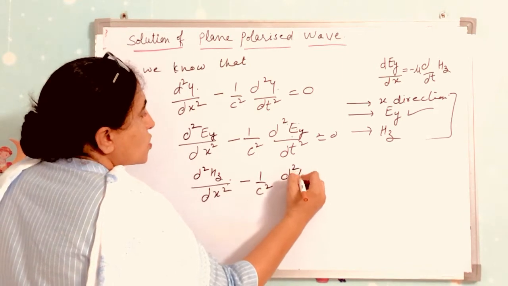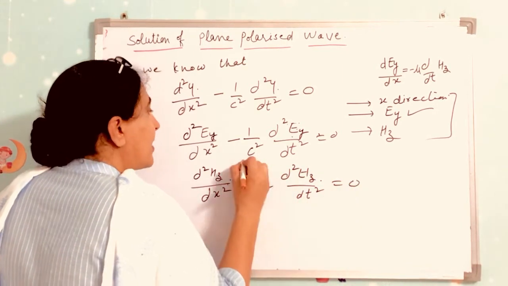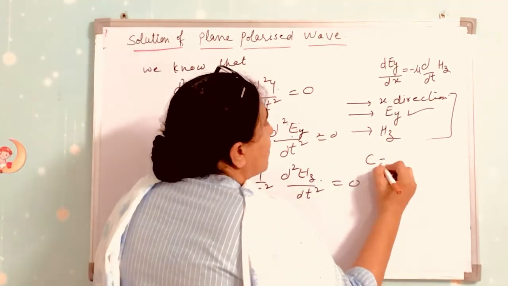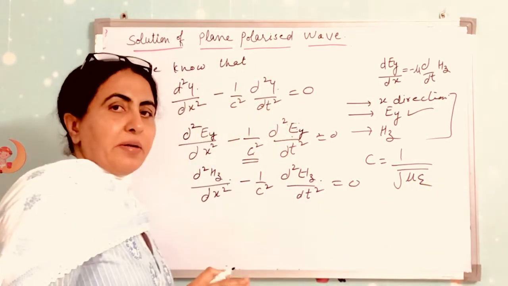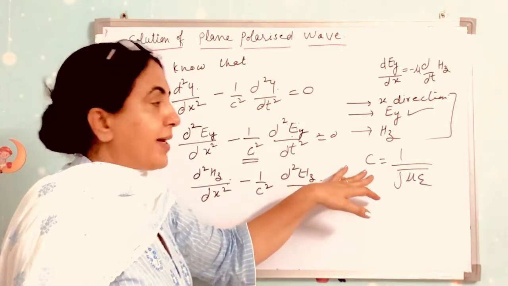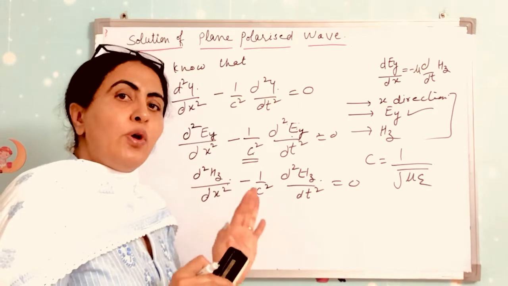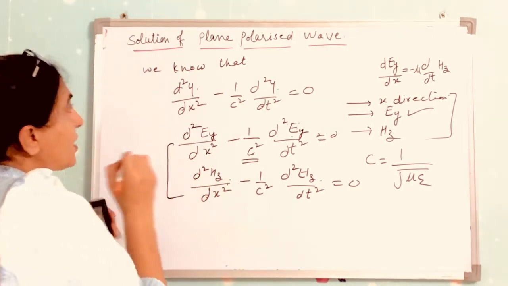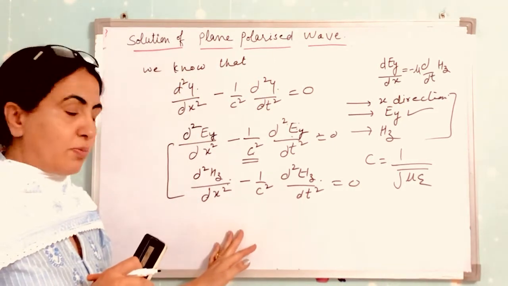Clear? So now we know c. What is c in the case of electromagnetic waves? That is 1 over the square root of mu epsilon in a medium. And if we have a vacuum or air, this is 1 over the square root of mu naught epsilon naught, and then c is equal to 3 × 10⁸ meters per second. This we have also proved. Now these are the wave equations for a plane polarized wave in the case of electromagnetic waves.